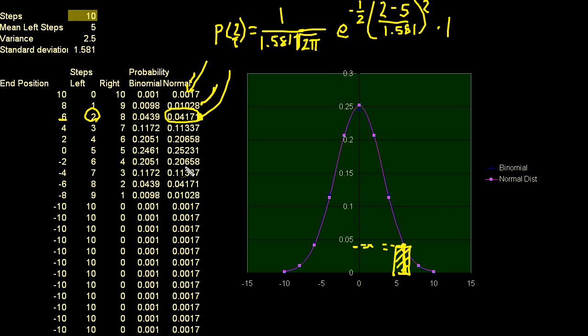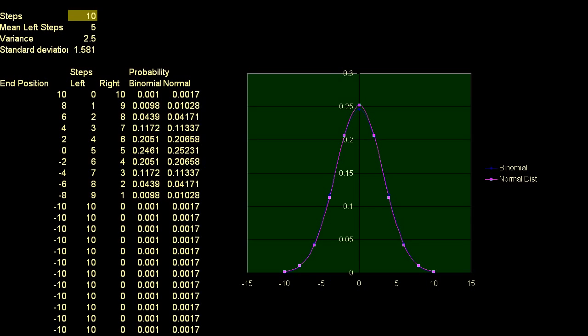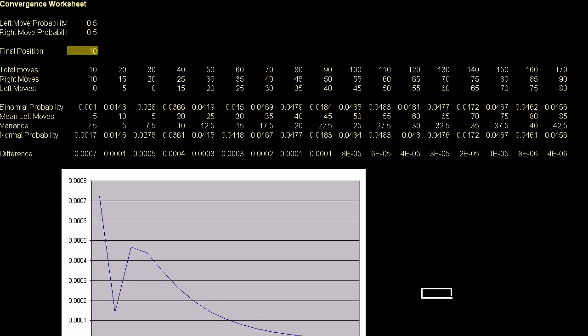And I encourage you to play with this spreadsheet. Actually, let me show you that they converge. There's a convergence worksheet on this spreadsheet as well. If you click on the bottom tab on convergence. This is the same thing, but I just wanted to show you what happens at any given point. Let me explain this spreadsheet to you. This is the probability of moving left or right. I'm just fixing a point: what's the probability, and you could change this, of my final position being 10.